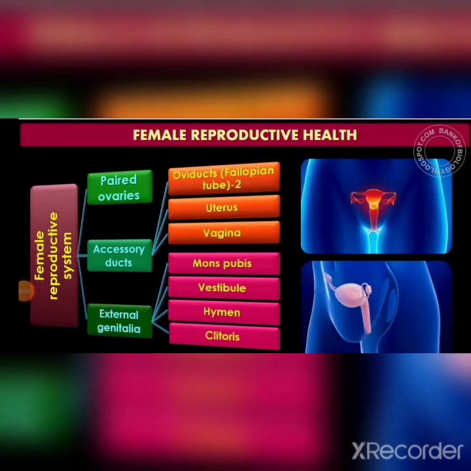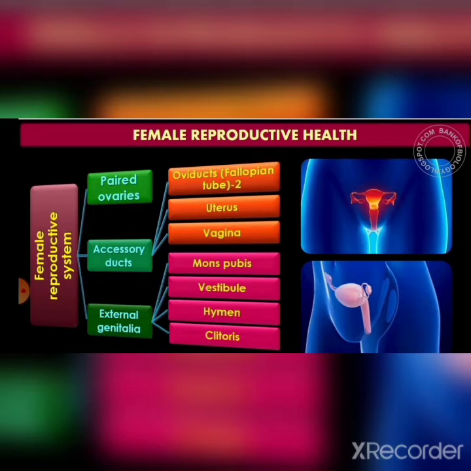In a similar way, we look at the structure of the female reproductive system. The female reproductive system is more complex because it is not only involved in the production of gametes, but also fertilization, implantation, development of the fetus, nourishment of young ones, etc., take place in the female reproductive system. That is why it is more complex than the male reproductive system.